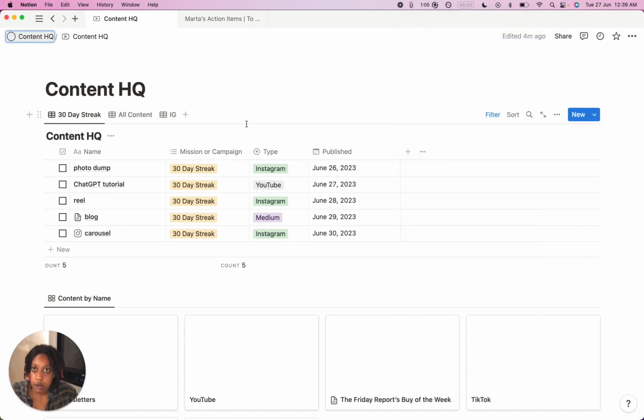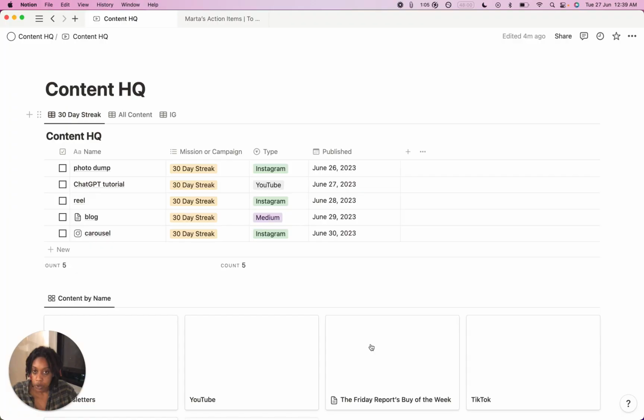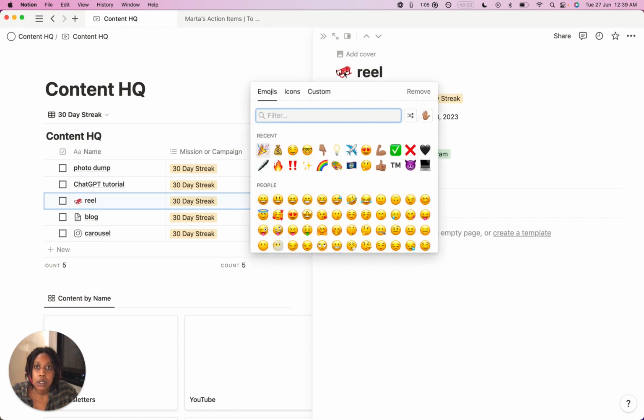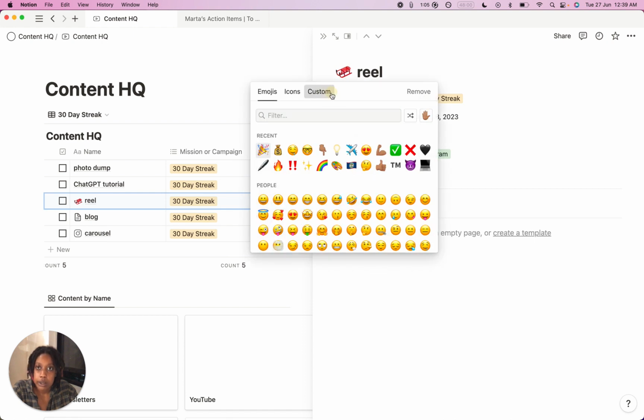I use this site called, I reference it all the time, Notion.vip. I love these icons. So you just copy, and you can use anything that you want, but I like these, the minimalist look. So I'm gonna change these to Instagram. And you know what?